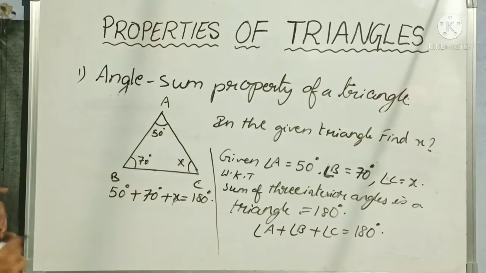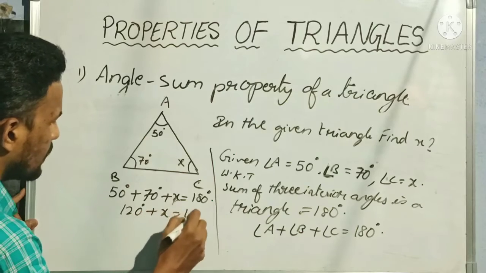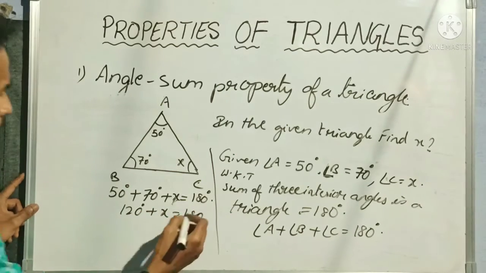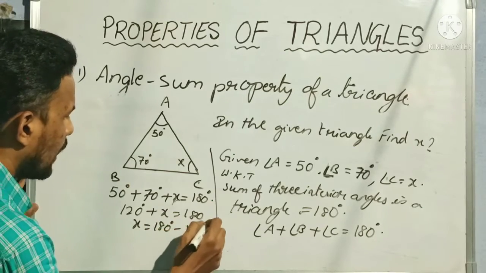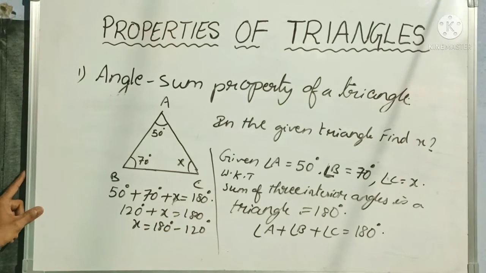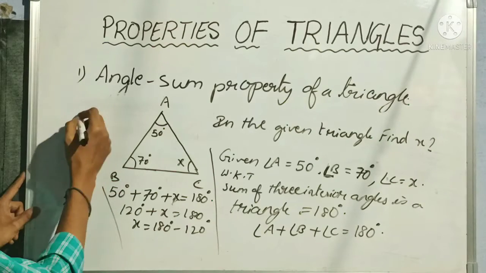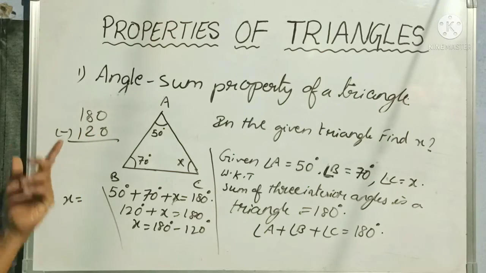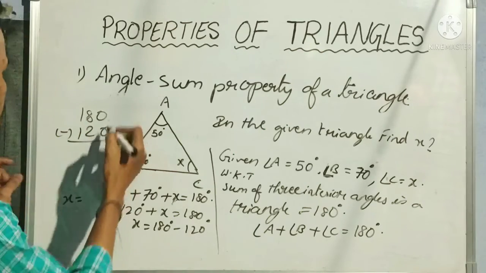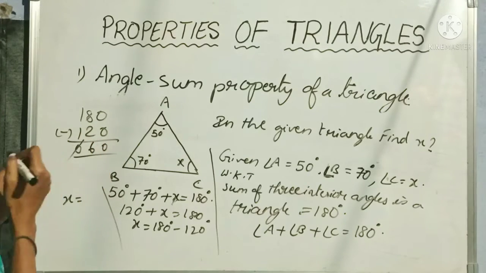So 50 plus 70, how much? 120. So 120 plus x is equal to 180. So x we want now. So x is equal to 180 degrees minus 120 degrees. I hope everyone knows subtraction, right? 0 minus 0 is 0. 8 minus 2 is 6. 1 minus 1 is 0.